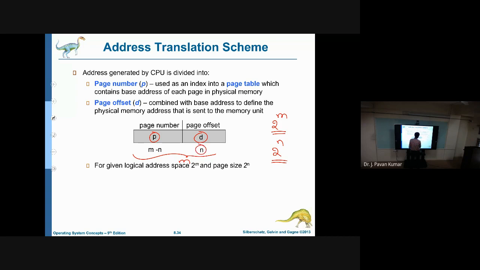That's why the length of the page offset is n. The page number will be the remaining, m minus n. That is how many bits we use to indicate the page number and the page offset, m minus n and n respectively. Or you can understand from here: logical address space is 2 power m, page size is 2 power n.